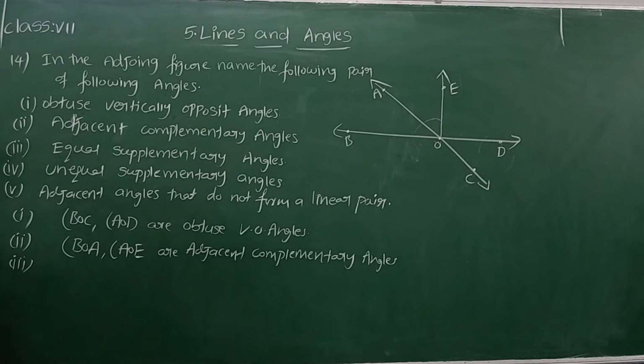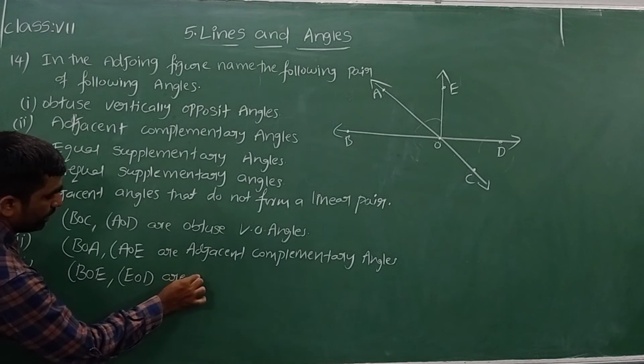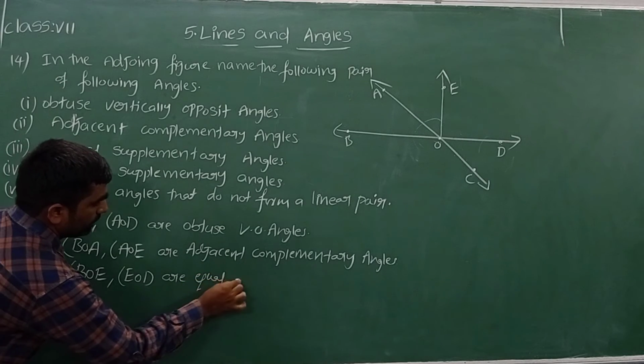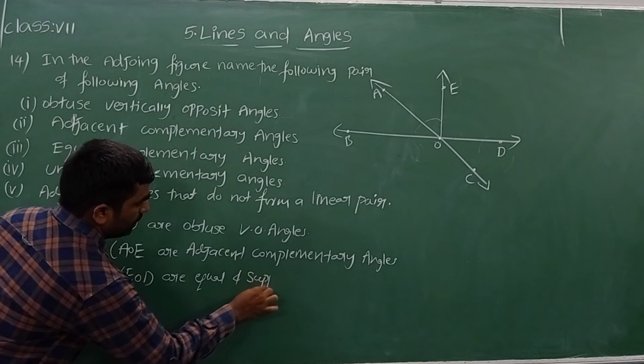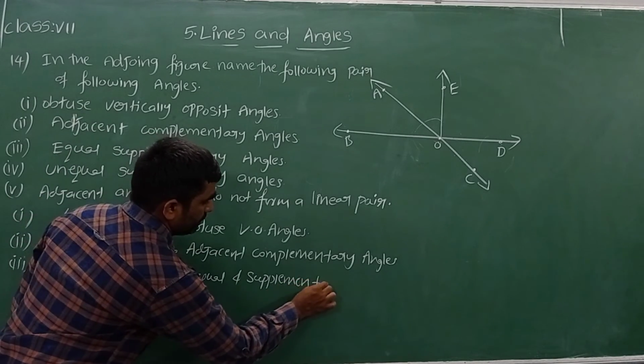Let me write angle BOE, angle EOD. These are two angles which are equal and supplementary.